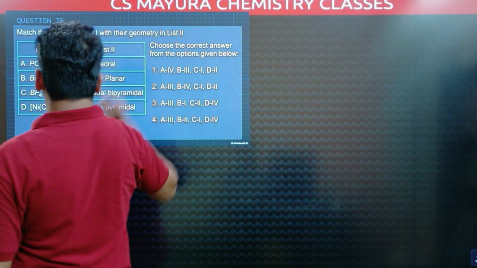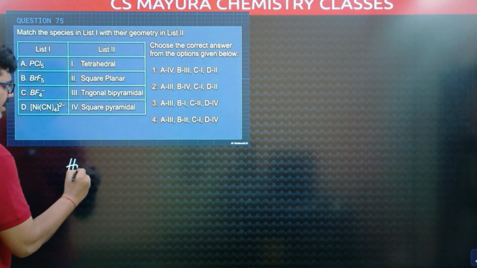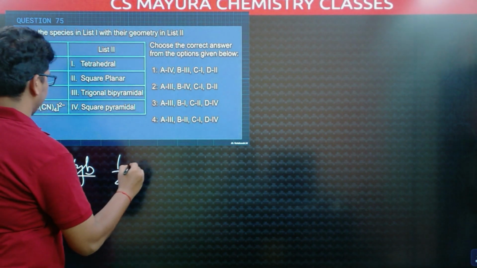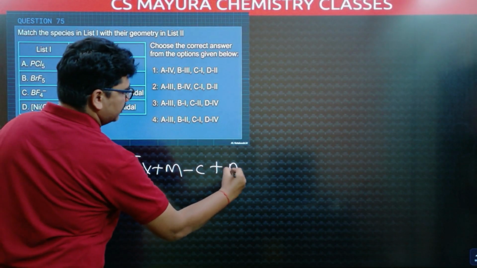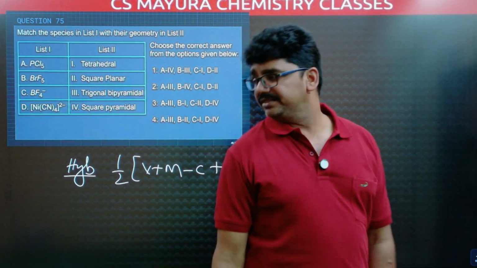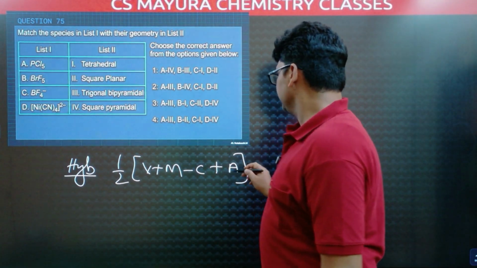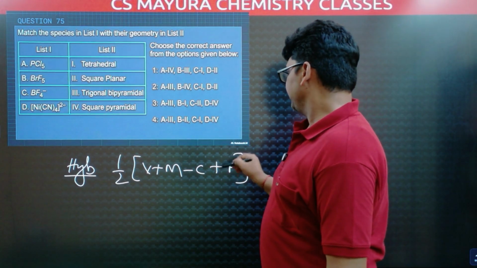PCl5, so we have to find the geometries. To find the hybridization, one of the shortcuts is half into V plus M minus C plus A. For cations, minus C. For anions, plus A. The charge with minus sign for cation, anion charge with plus sign.